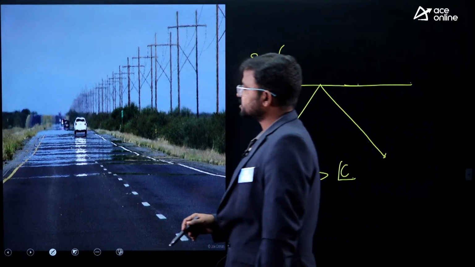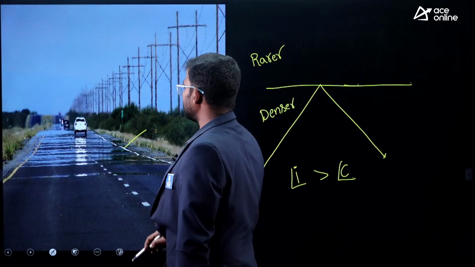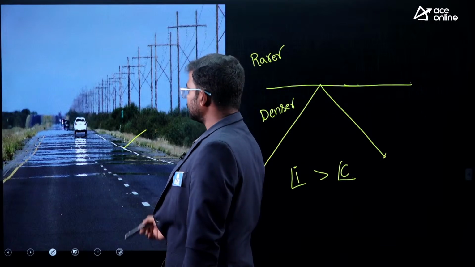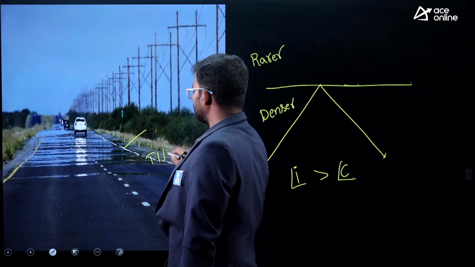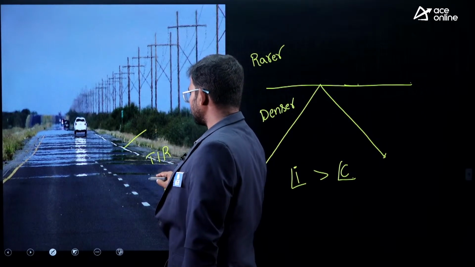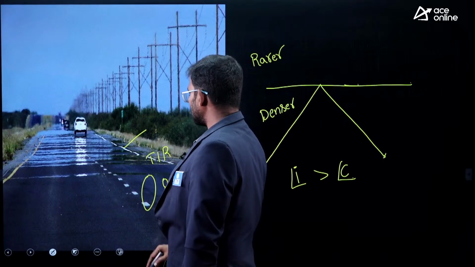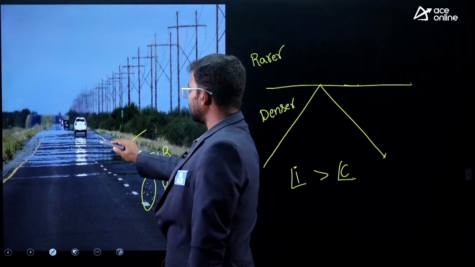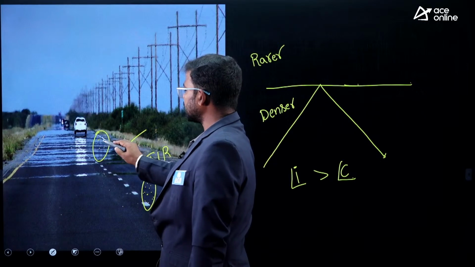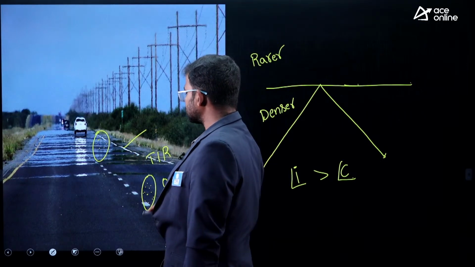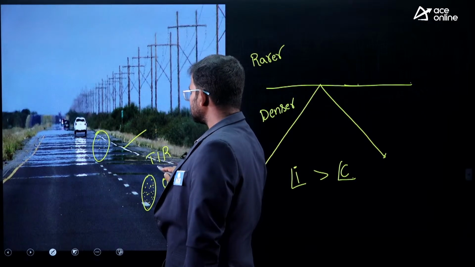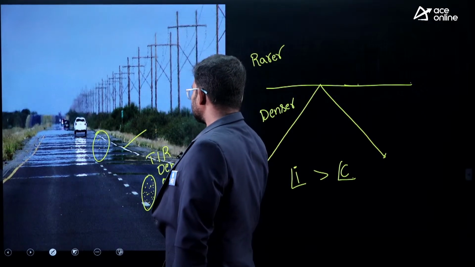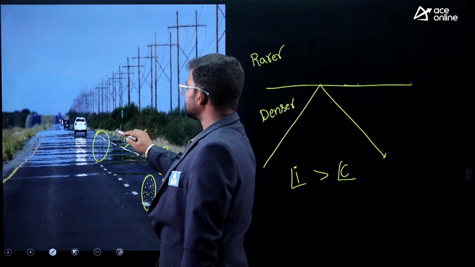So mostly in summer, roads appear wet because of total internal reflection. It means, guys, here is an observer. Near the observer there is cold air, and farther away there is some hot air. Hot air means the number of particles is very low, cold air means the number of particles is very high. So this is the denser medium, and this is rarer.